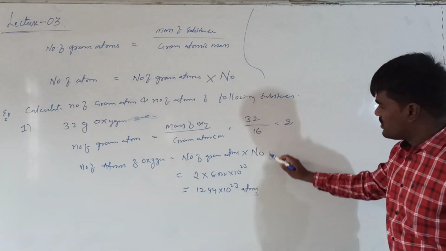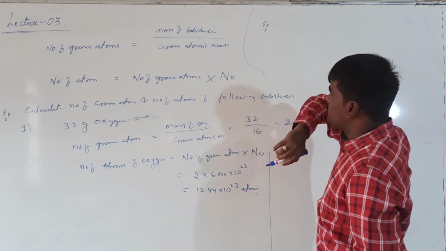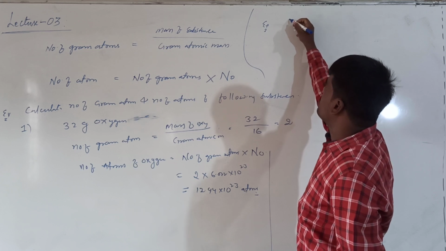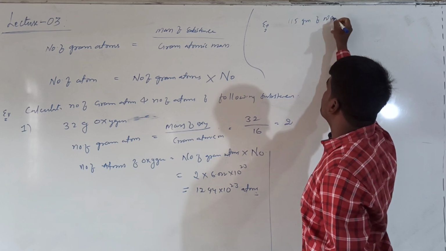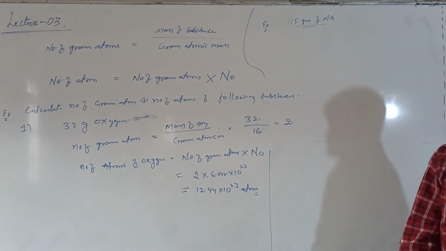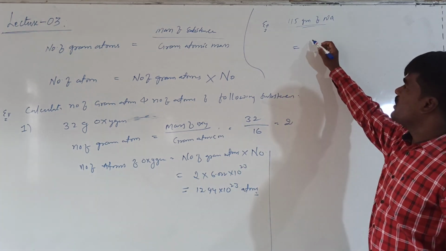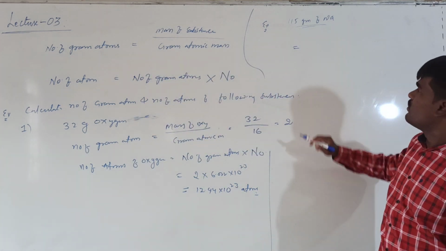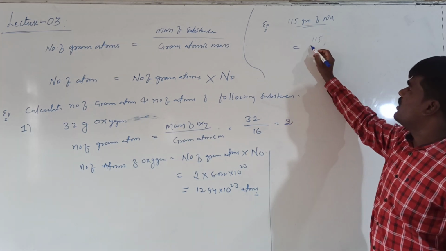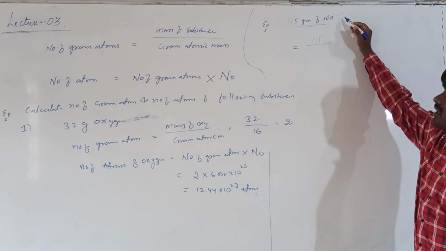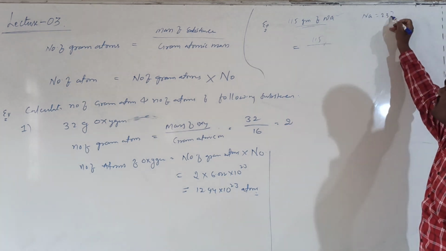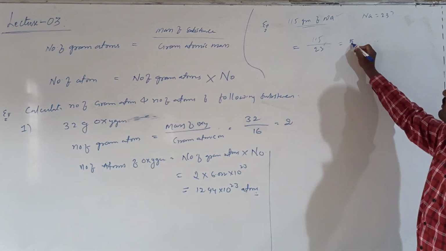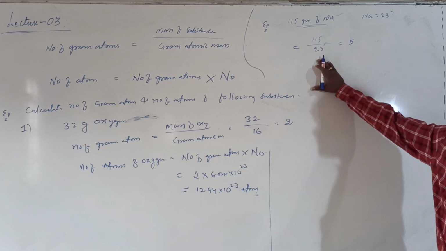We will do one more question like this. Suppose we take: find out the number of gram atoms in 150 grams of sodium. Number of gram atoms in 150 grams of sodium. How to find out? Right? What is the formula to calculate the number of gram atoms? Mass of the substance upon gram atomic mass. What is the mass given? 150 grams. And what is the gram atomic mass of sodium? 23. So how much does it come to? 115 upon 23. How much does it come to? 5 gram atoms. Nothing but 5 moles of sodium atoms.